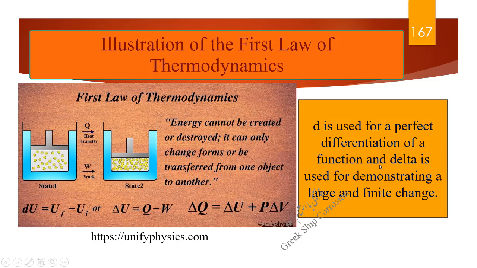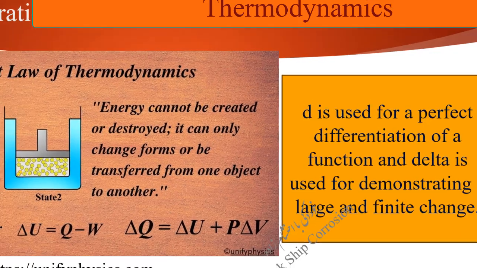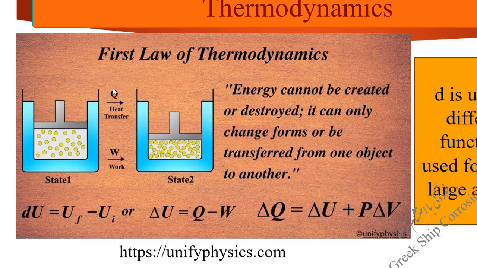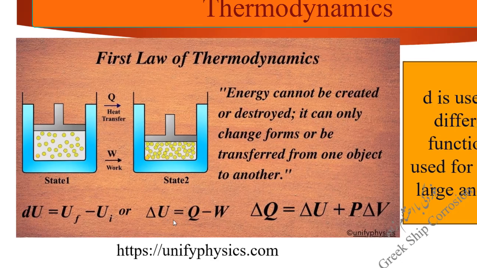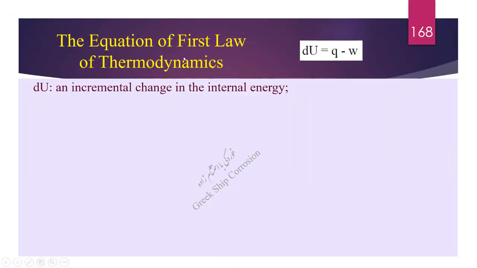Illustration of the first law of thermodynamics. d is used for a perfect differentiation of a function, and delta is used for demonstrating a large and finite change. State 1, State 2. Heat transfer, work done. Delta U equals Q minus W. The equation of the first law of thermodynamics.